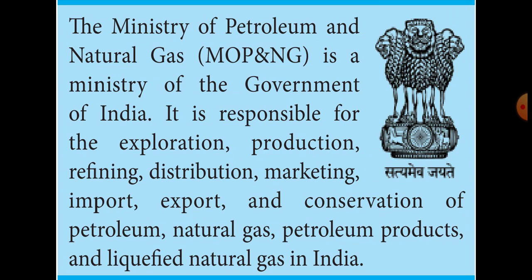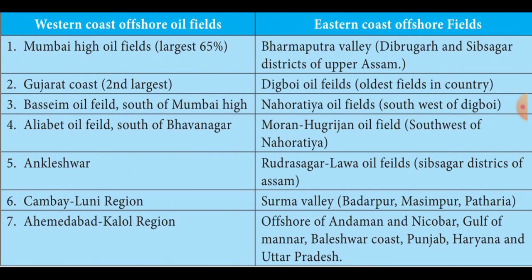In India. Okay, then students, now I am going to explain some of the offshore oil fields: western coast offshore oil fields and eastern coast offshore oil fields. First one is the Mumbai High oil field. 65% of petroleum we are producing is in the area of Mumbai High.